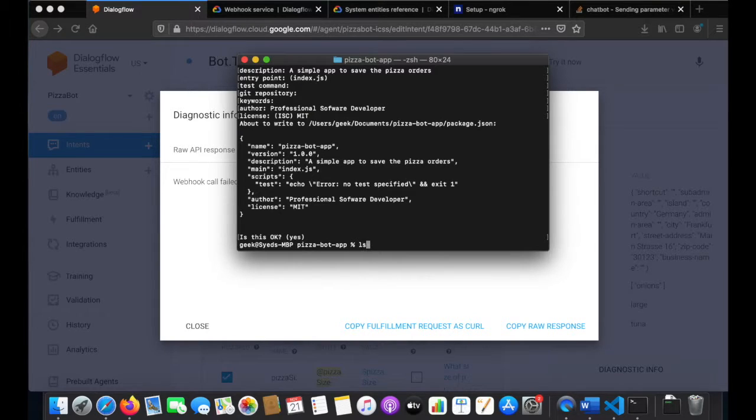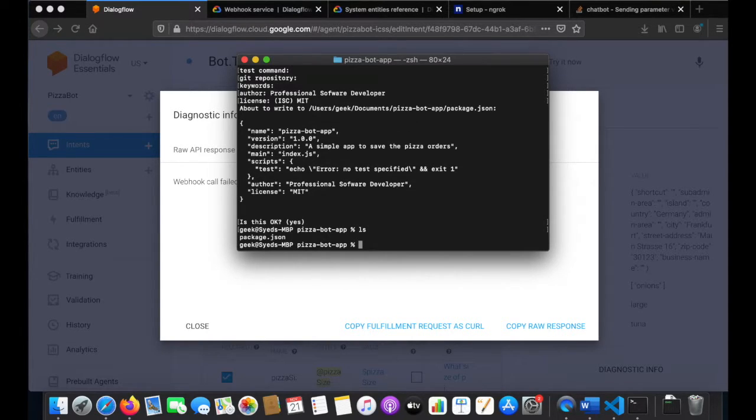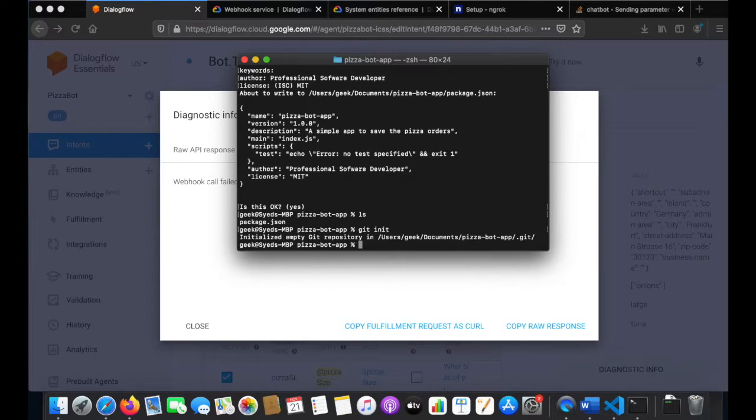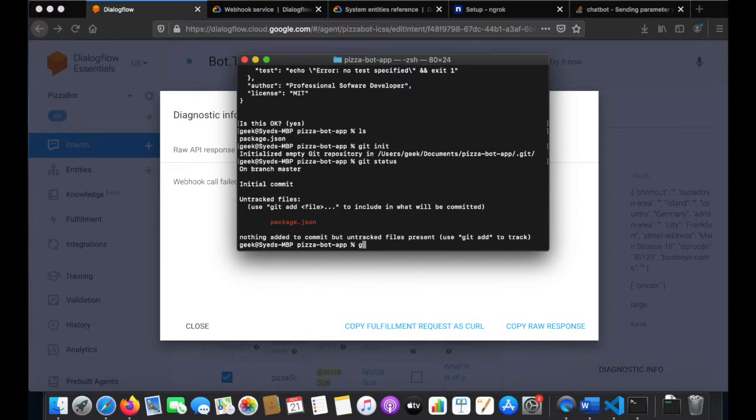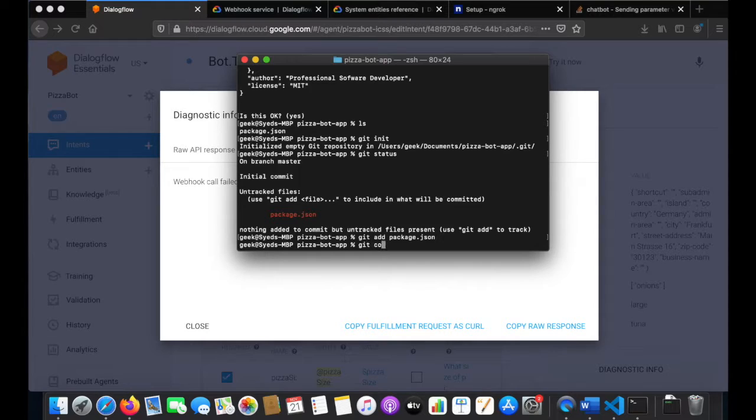Yes, so good. It has created it, and what I would really like now is to start a Git repository here so that I can track my changes. Now I would want to install ExpressJs, but first I would check my git status, git add package.json, git commit -m, show commit.